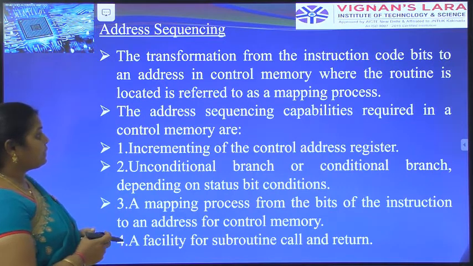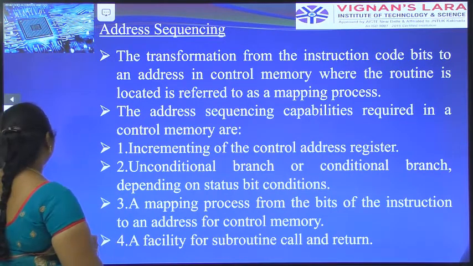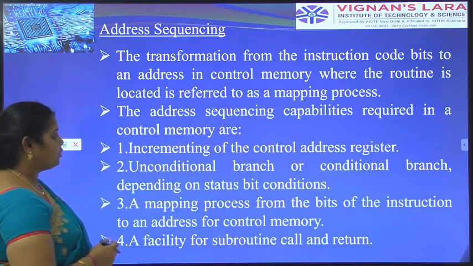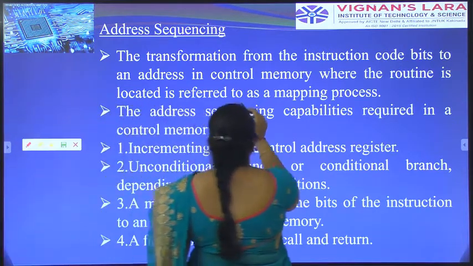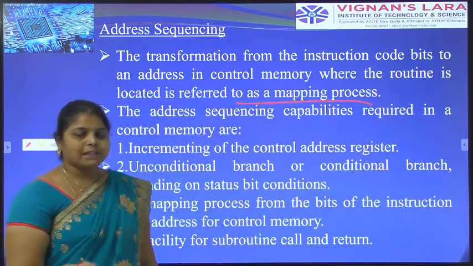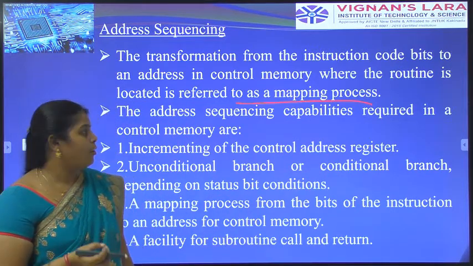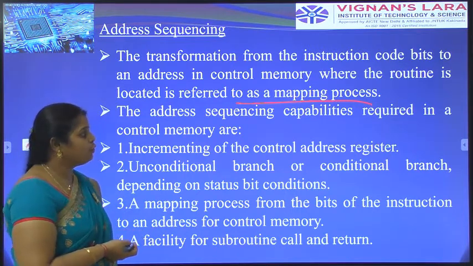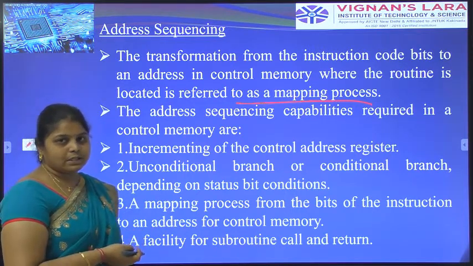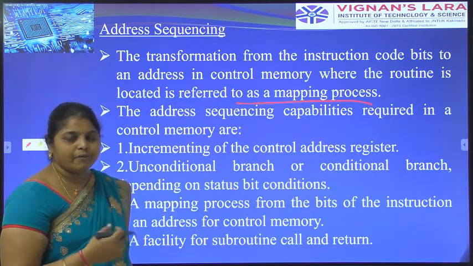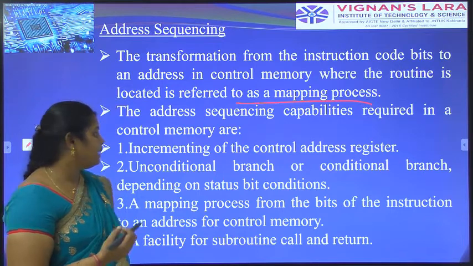The transformation from the instruction code bits to the address in control memory where the routine is located is referred to as the mapping process. Routine means the process of transferring the information from one register to another register.